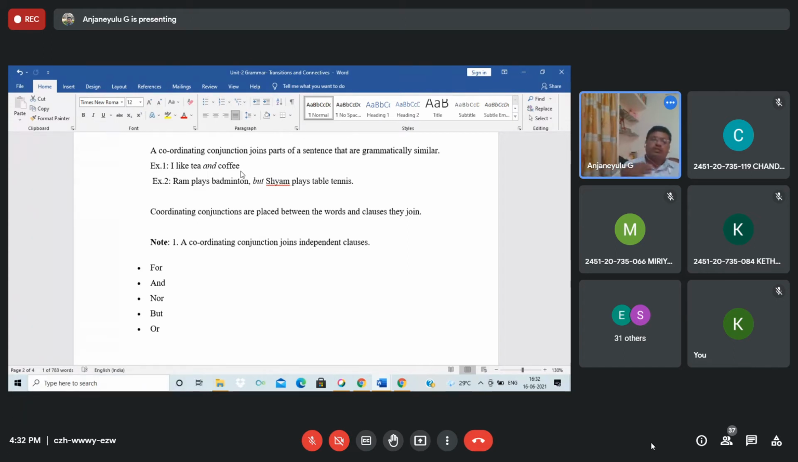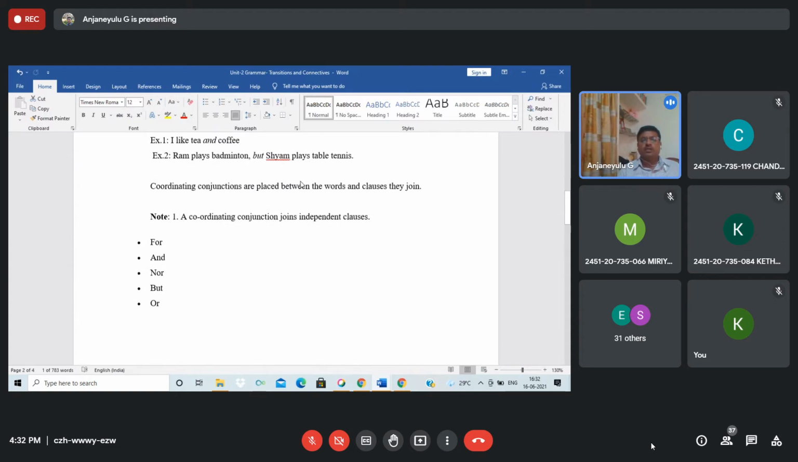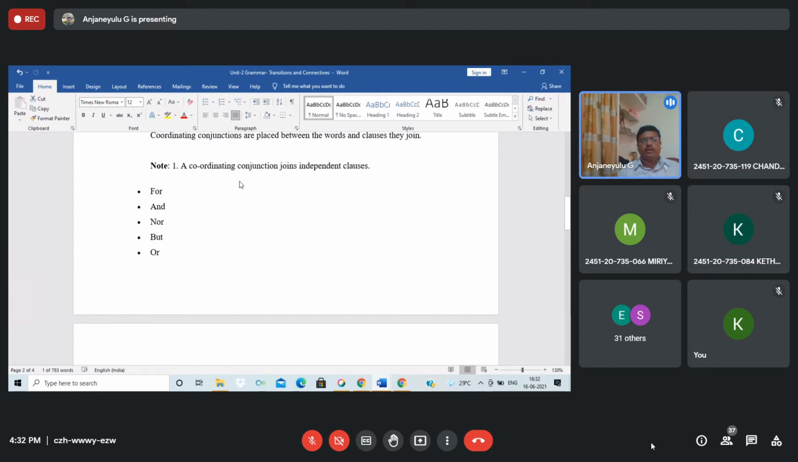See, when I use these connectives, coordinating conjunctions join parts of sentences. So dear students, just see and read here: Ram plays badminton but Sham plays table tennis. Here again, "but" is a coordinating conjunction. See, dear students, coordinating conjunctions join independent clauses. Independent means it is singular.